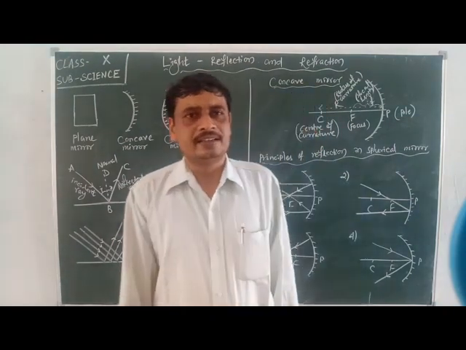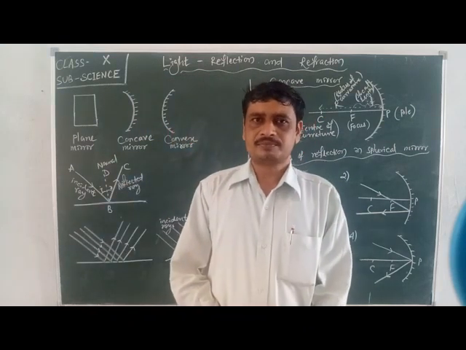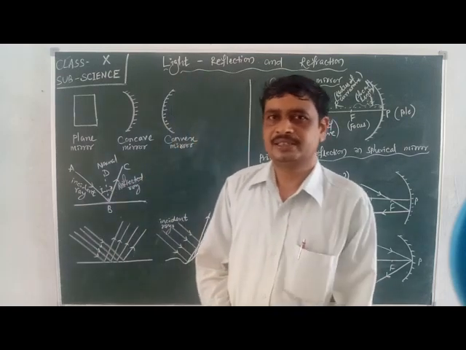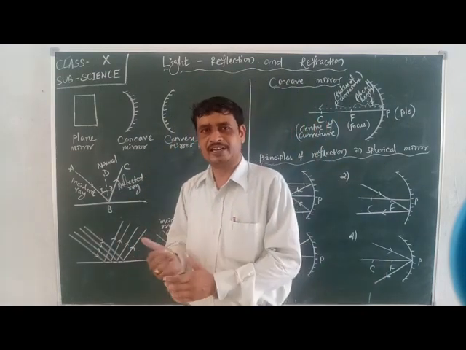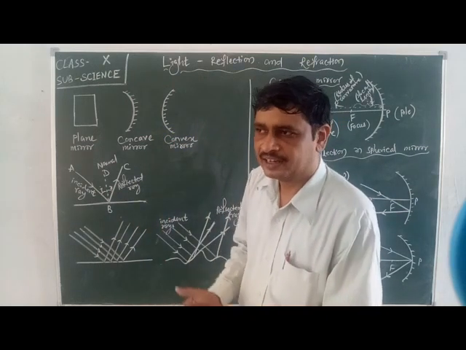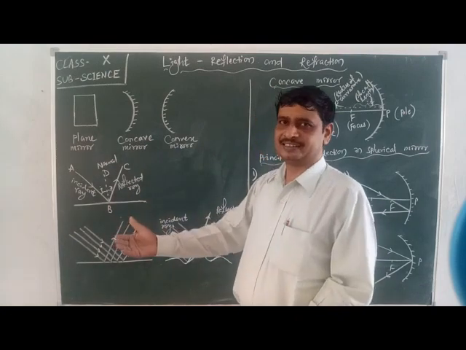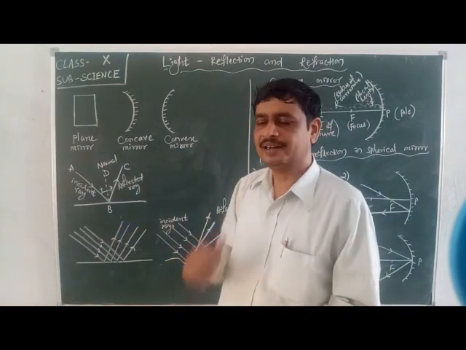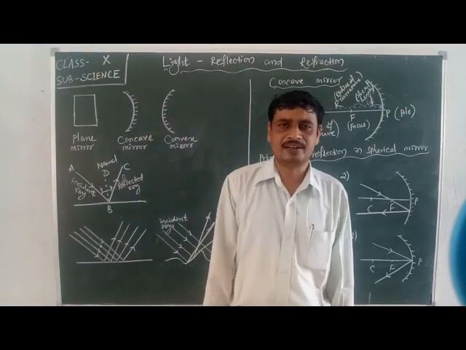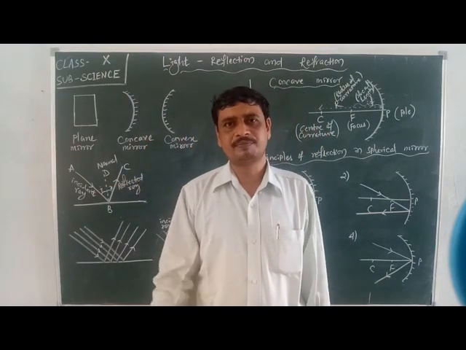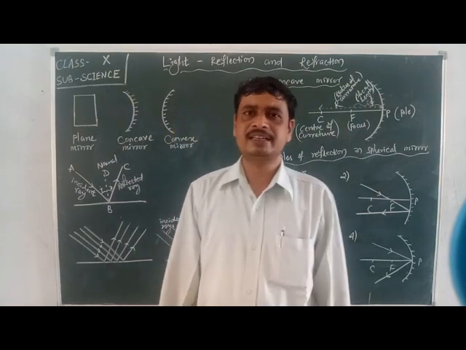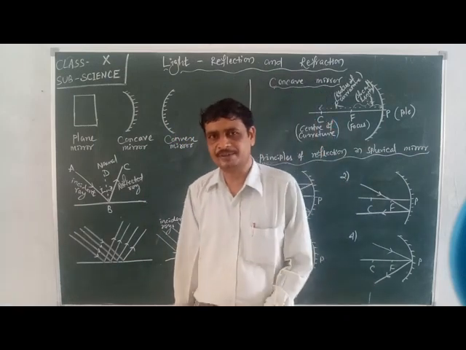Like in daytime, we get sunlight, and when this sunlight falls on any object, this light reflects and reaches our eyes. The photoreceptors present in our eye receive the reflected rays and the image comes inside our eyes on the retina.